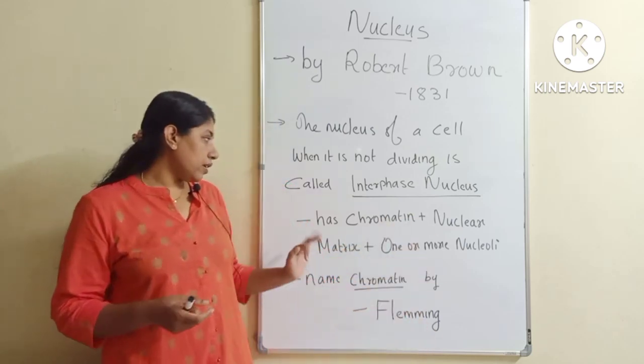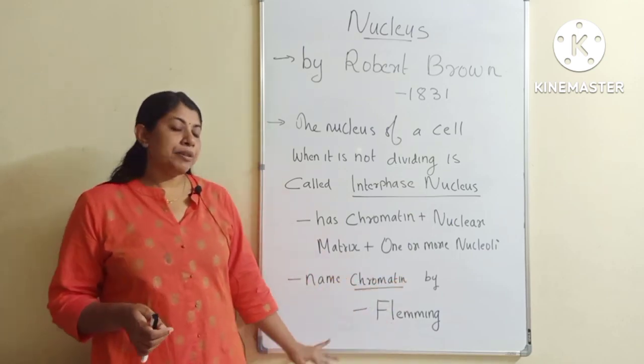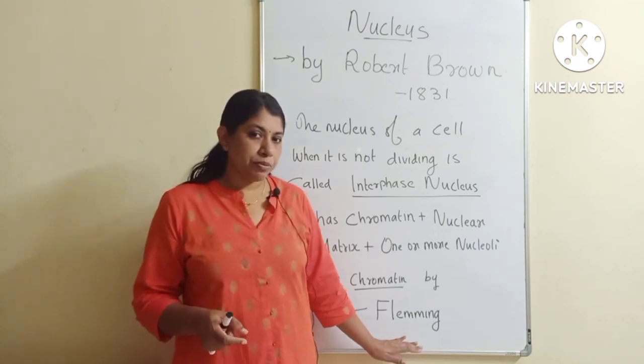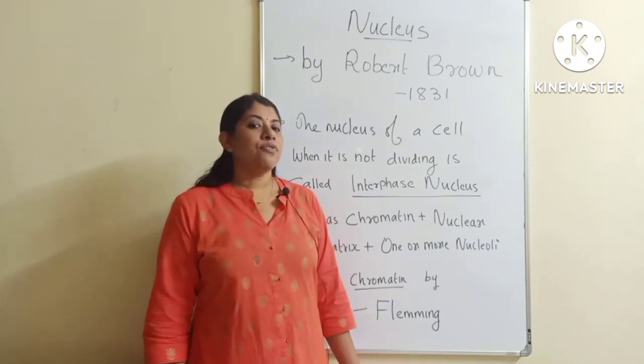Okay. So the name chromatin is given by Fleming, a scientist named Fleming. This is also very important from the exam point of view, competitive exam point of view. The name chromatin is given by Fleming.